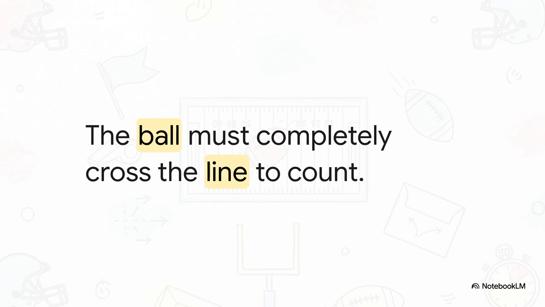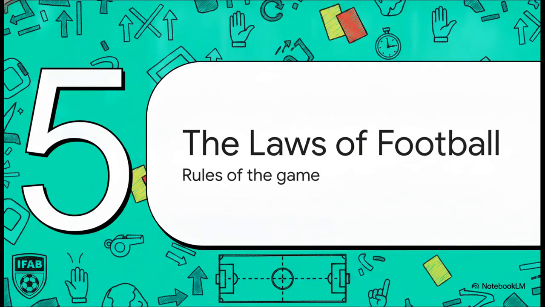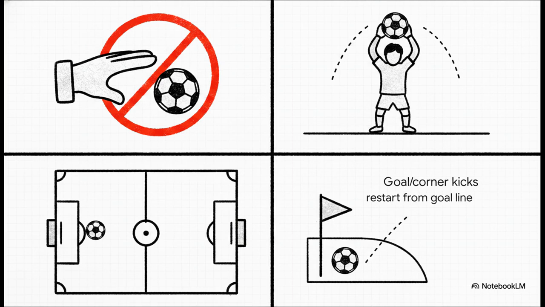If it doesn't entirely clear that line, no goal. Which brings us to Section 5, the laws of football. To keep things fair and from descending into total chaos, refs enforce a strict set of laws. Look, we all know the big one. Absolutely no hands for outfield players. But beyond that, it's all about highly specific restarts to keep the action flowing safely.